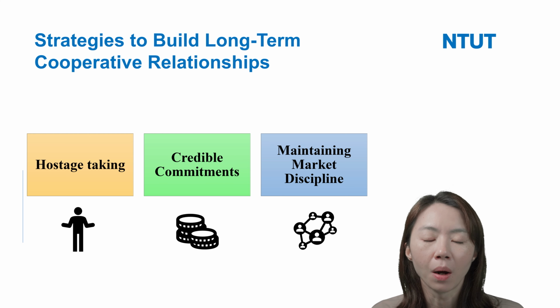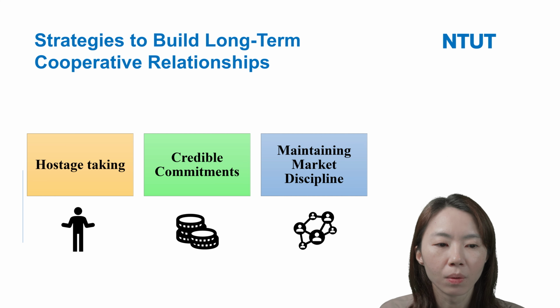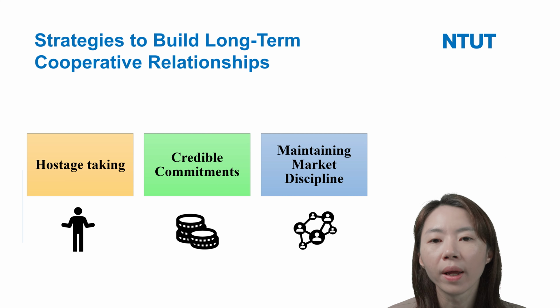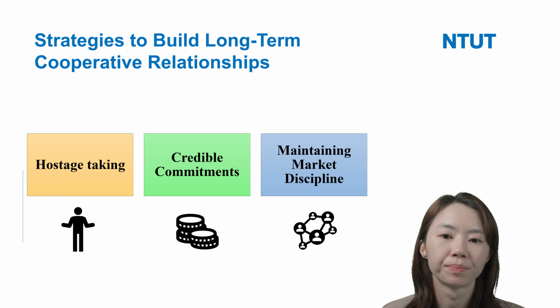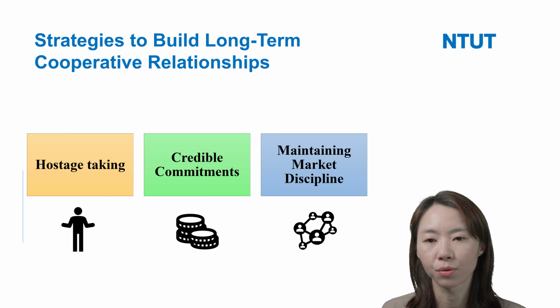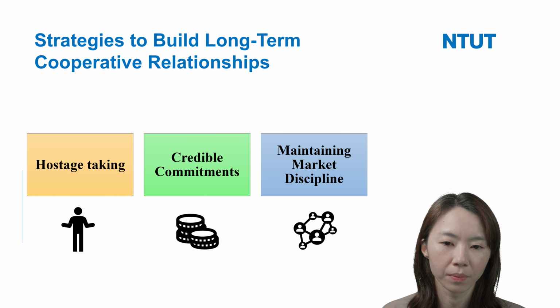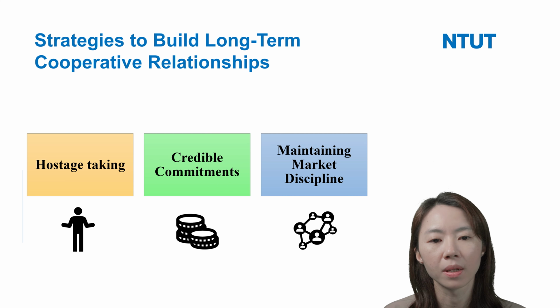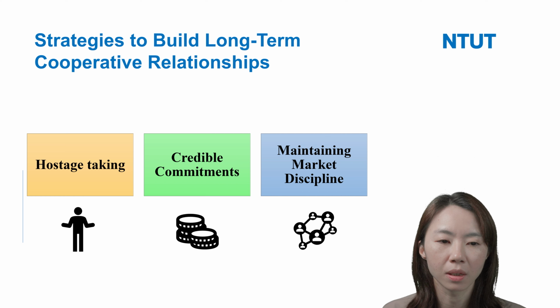Here we want to talk about the strategies to build a long-term corporate relationship. We introduce three: hostage taking, credible commitments, and maintaining market discipline.